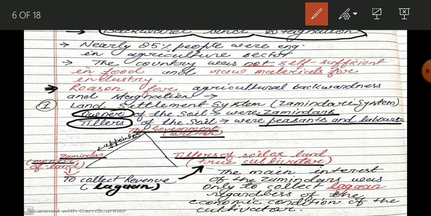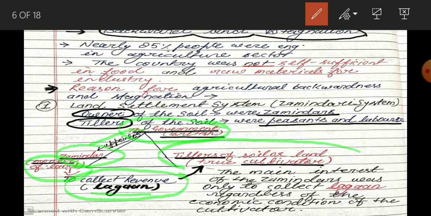So in very simple language, when there is British rule, on top of the government, the government appoints a few people as owners of the land. They are known as zamindars. For what? For collecting the revenue, which is known as lagan. From whom? Tillers of the soil, the true cultivators. Okay, we are using the word tiller, not farmer. Why? Because they do not have ownership.